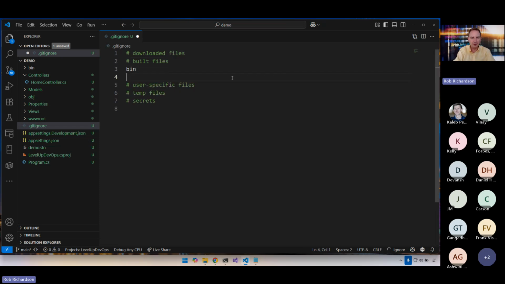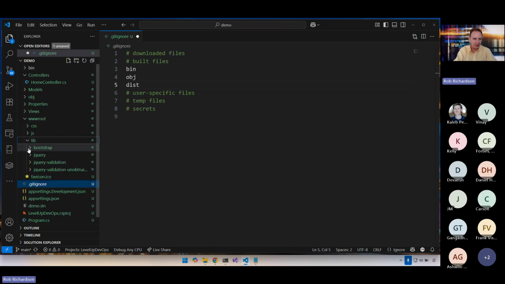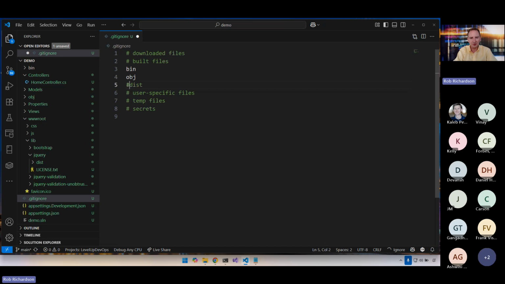Built files, we have bin and obj. We might also have dist, although here inside wwwroot and lib, we actually have some dist folders, so we might choose to ignore this. We'll come back to that one. Towards user-specific files, we have the *.suo, we have *.user. Let's ignore the .vs folder. We can argue about if the .vscode folder should be checked in or not. And then, other files, like if I'm on a Mac, the .DS_Store file, *.tmp, *.orig.